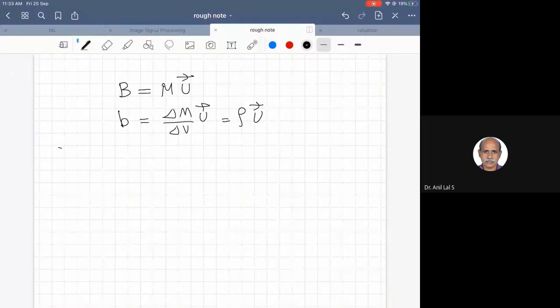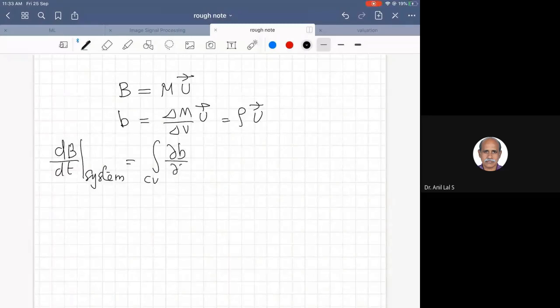So how do you write this equation? Again, we know that dB by dt of the system is equal to integral over the control volume of dou B by dou t dV plus integral over the control surface of B u dot n dS, the Reynolds transport theorem.